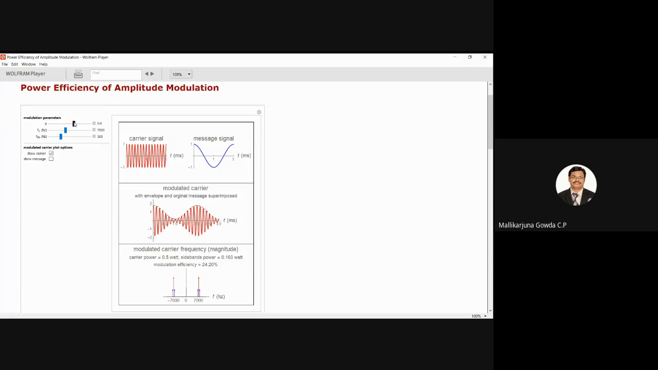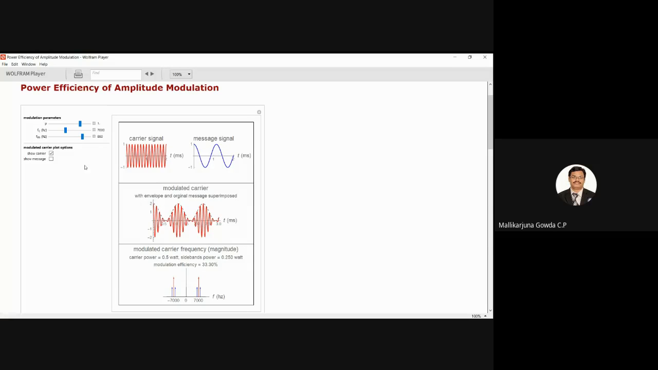So I can vary the modulation index now. By varying modulation index, I say the efficiency will increase, right? Able to see that change? So now it is 1. When the modulation index is 1, see how much efficiency you are getting: 33.3%. Right? Yes or no? Yes, sir.